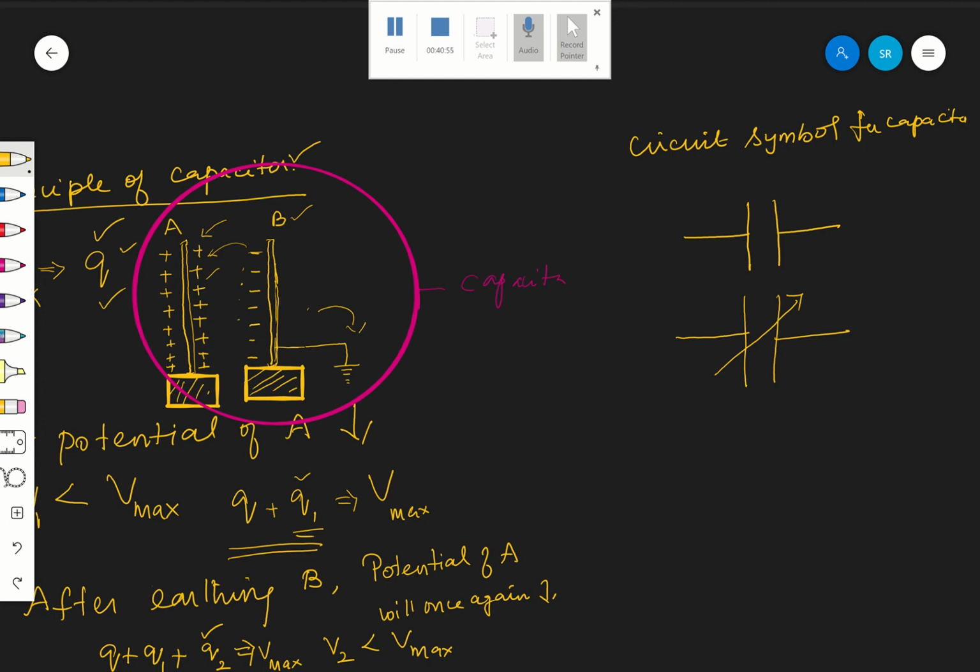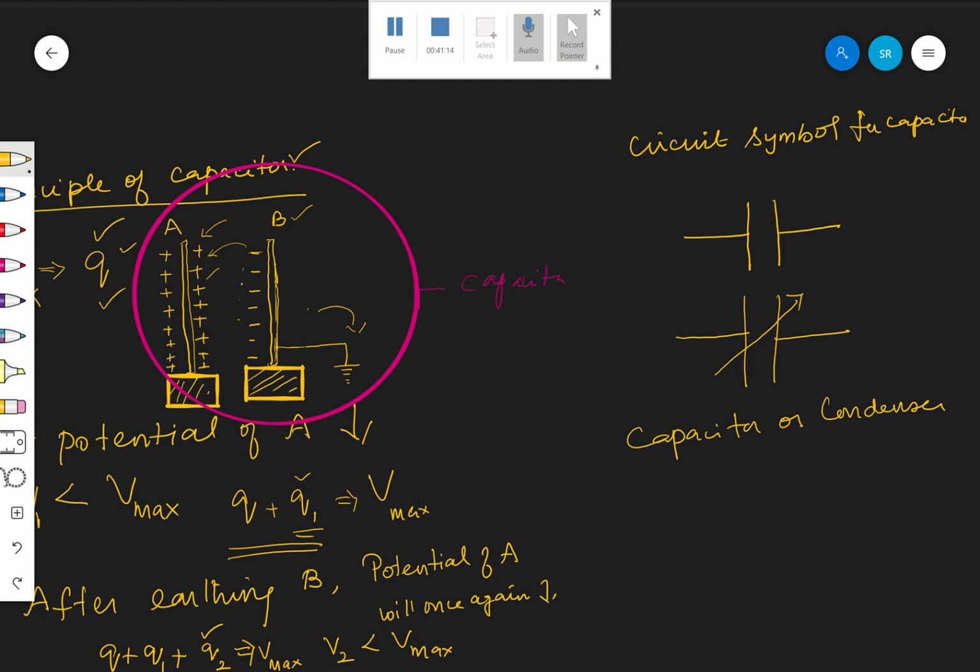Okay, then where are we using a capacitor? A capacitor is also called a condenser. The very old name is condenser. Okay, condenser, I think now you know where we are using it.